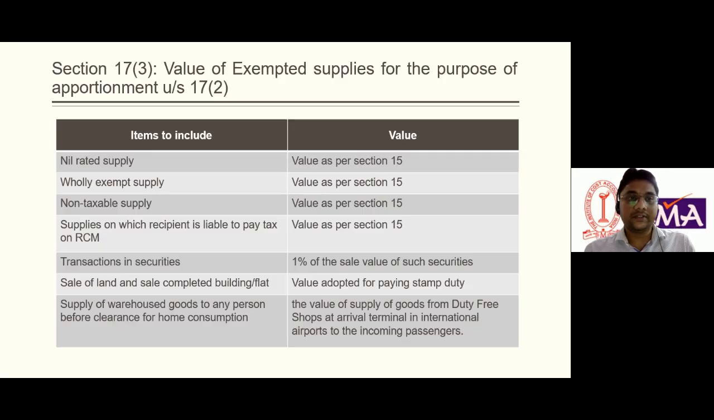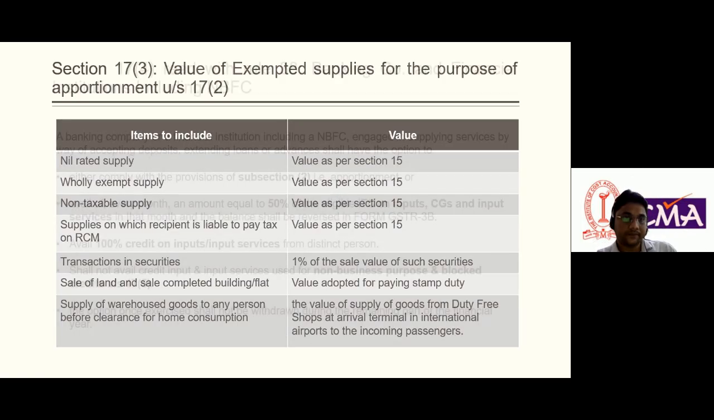Okay, so what does section 17 subsection 3 say? It says how the value of exempt supplies would be computed. And to compute the value of any product, it is clearly mentioned in section 15. So we will not go into section 15. The value which is derived of exempted supply will be based upon section 15.